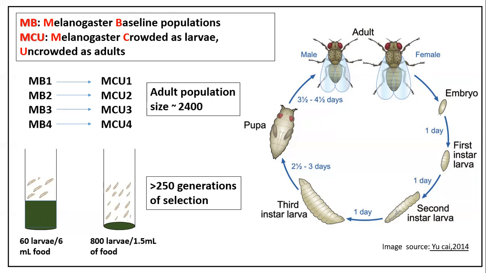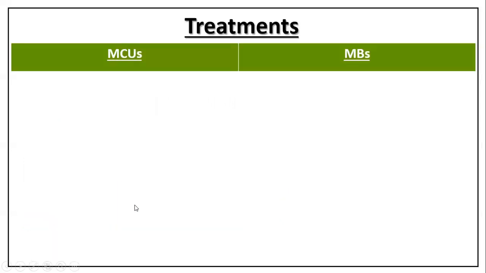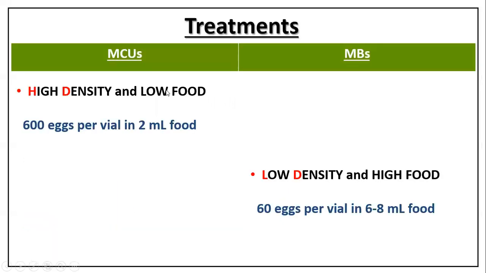In the adult stages, both the populations, MCUs and MBs, are maintained in exactly the same way, with an adult population size of 2400, and MCUs therefore have been selected for adaptation to poor developmental environment for more than 250 generations now. Whereas MBs, for the last 250 generations, have been held in a very good developmental environment. So in order to look at their adult stress response, we use the following four treatments.